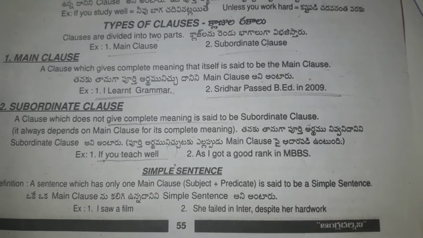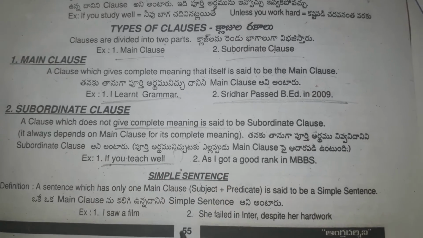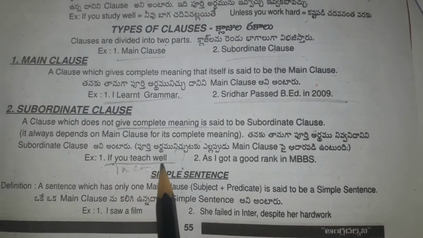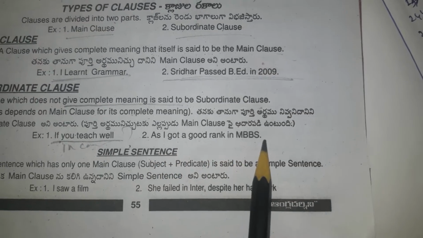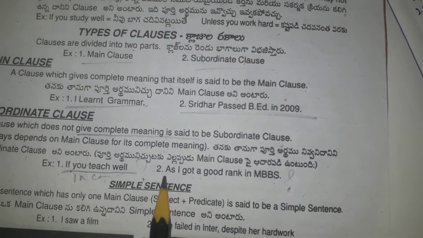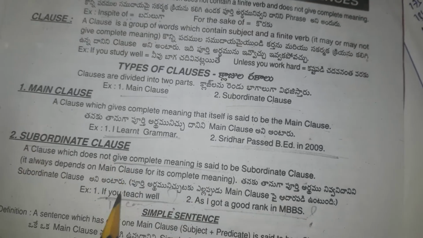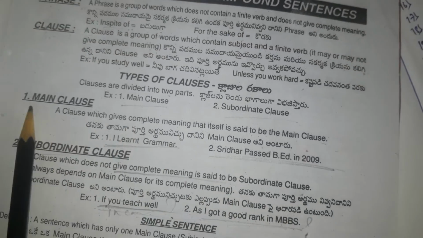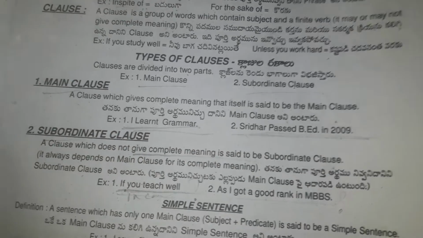Then only the sentence is complete. If I say only 'if you teach well', then it is an incomplete sentence, isn't it? Or 'as I got a good rank in MBBS', then what? That is incomplete. So subordinate clauses give incomplete meaning and main clauses give the complete meaning of the sentence.